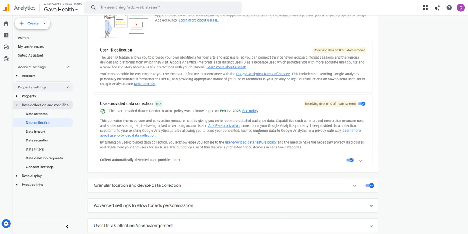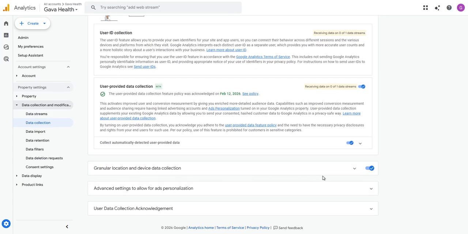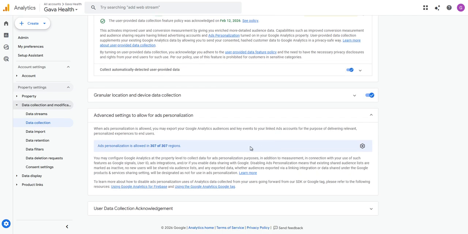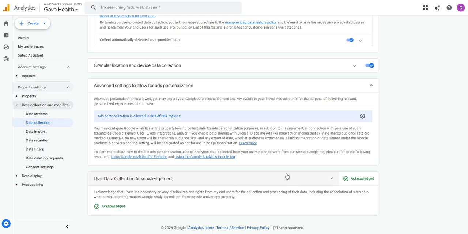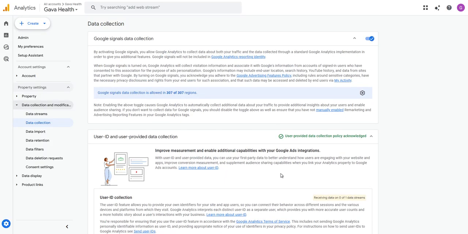So now that we've turned that one on, and then granular location, that is already on. All right. Also check this here at the bottom to see if we're actually collecting all data, and then user data collection acknowledgement. It's important for you to acknowledge that you're collecting users' data. So you're going to click that you acknowledge. So that is done.